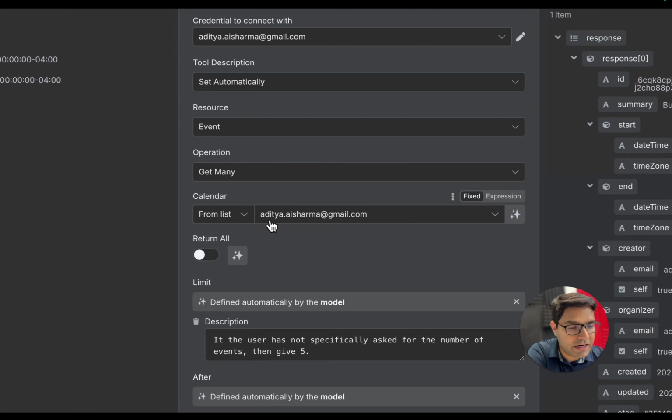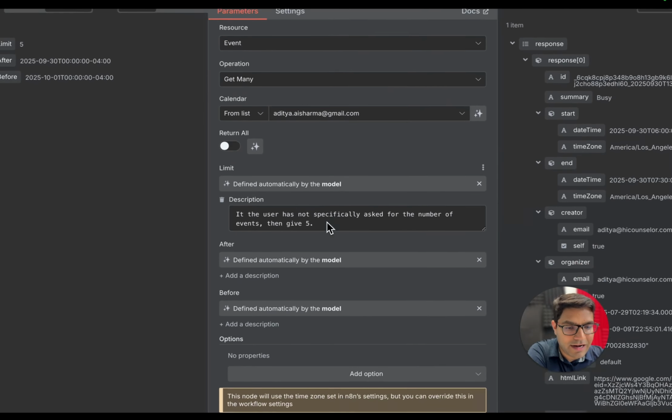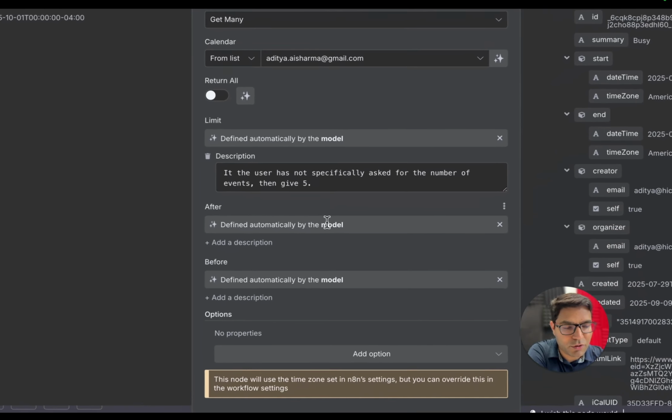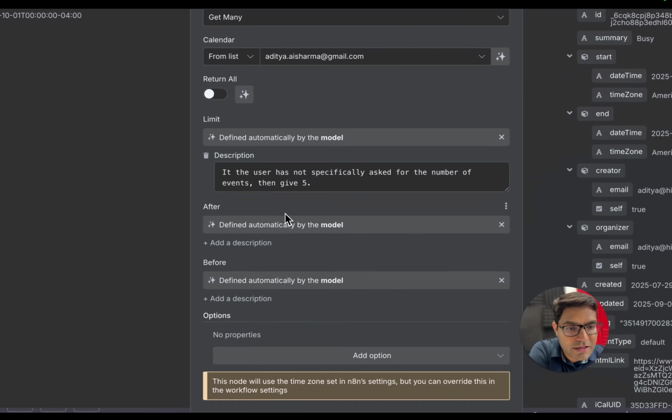Under calendar, we are definitely pulling calendar information from this particular email, aditya.aisharma@gmail.com, and we have defined some of the information. Okay. So we'll click on this add option, and then give it a brief description that if the user has not specifically asked for the number of events, then give 5. Okay. So you can define how you want this node to work.